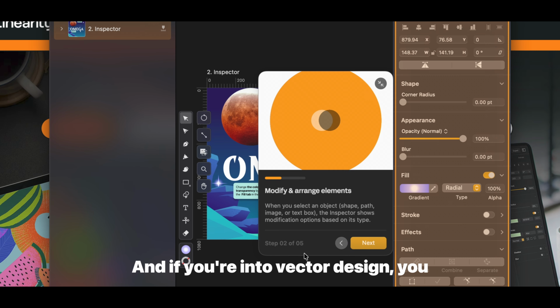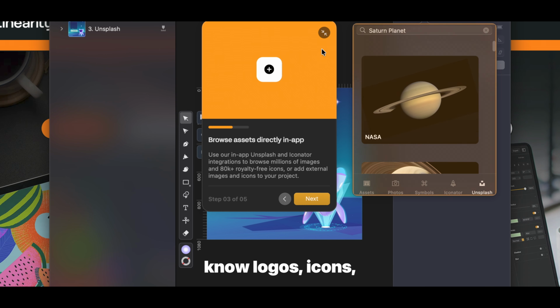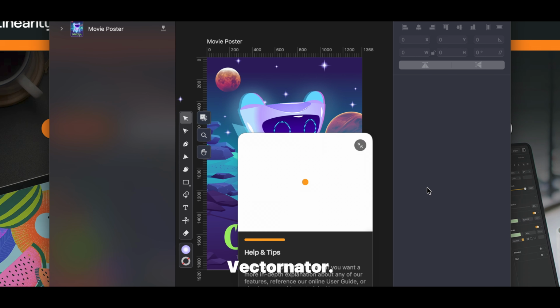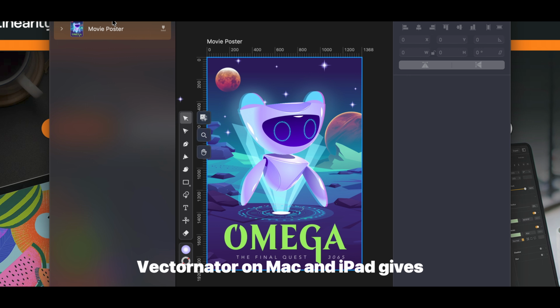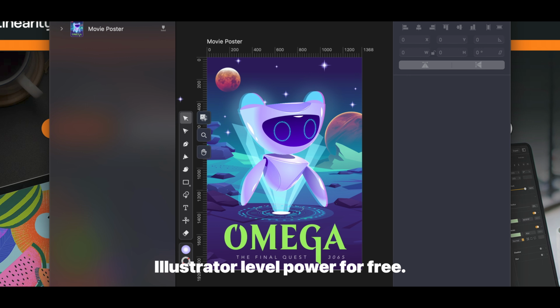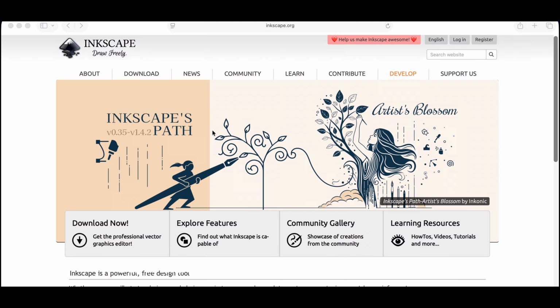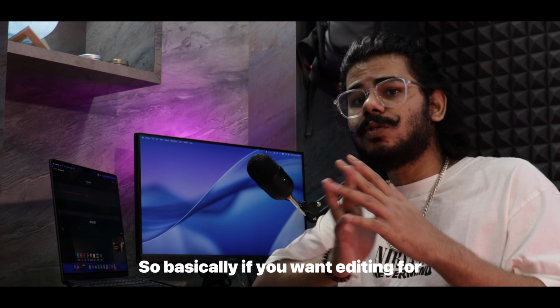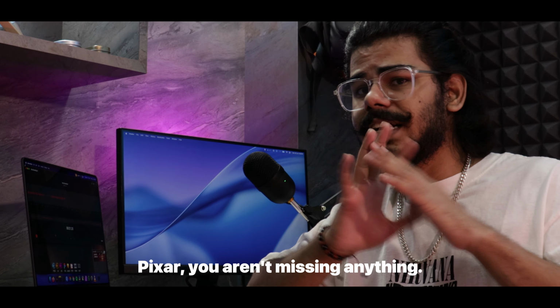And if you're into vector design, you know logos, icons, clean UI elements, check out Vectornator. Vectornator on Mac and iPad gives Illustrator level power for free. On Windows or Linux, go with Inkscape. Ugly UI but killer under the hood. So basically, if you want editing for Pixar, you aren't missing anything.